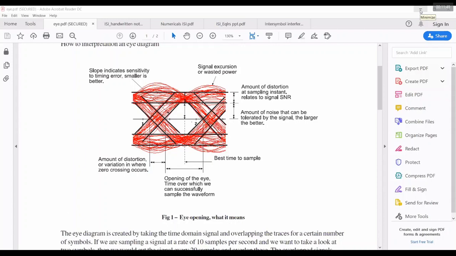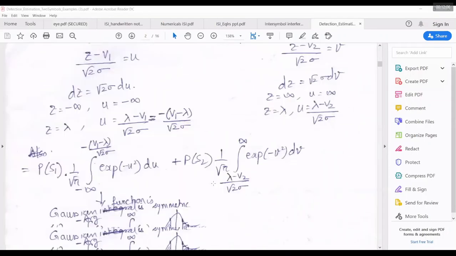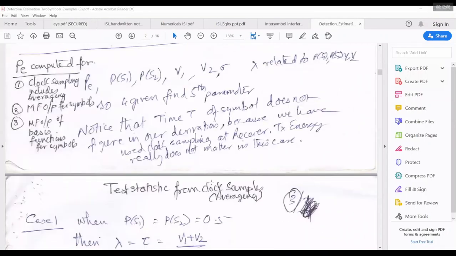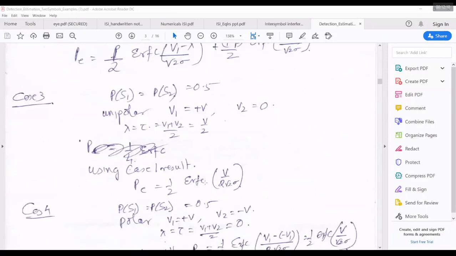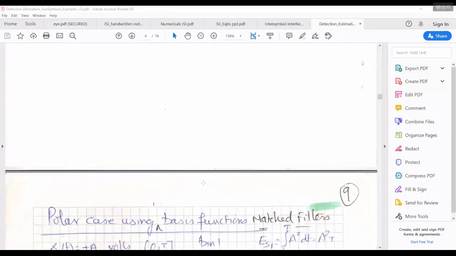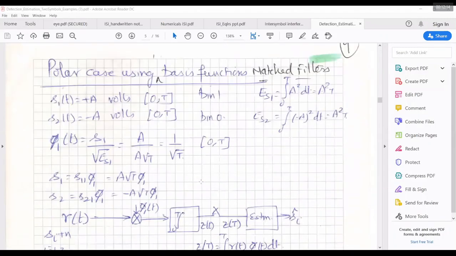No. We should be careful about the E symbol average, because I think, let me open those notes. One second. Yeah. So in this case, you are asking about polar? Yes, sir. For polar, it's clear, sir. So from polar, if we have to derive for unipolar. Yeah, I'll tell you, one second.